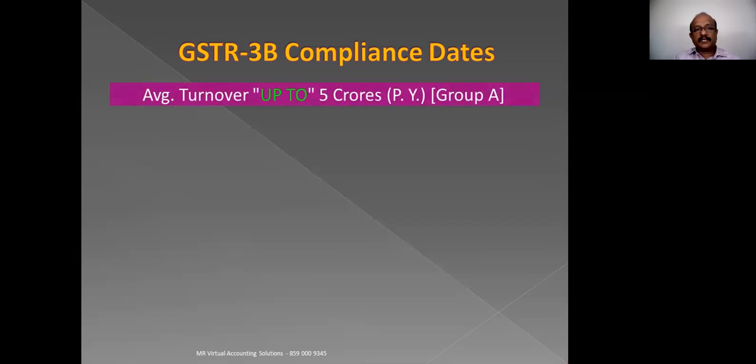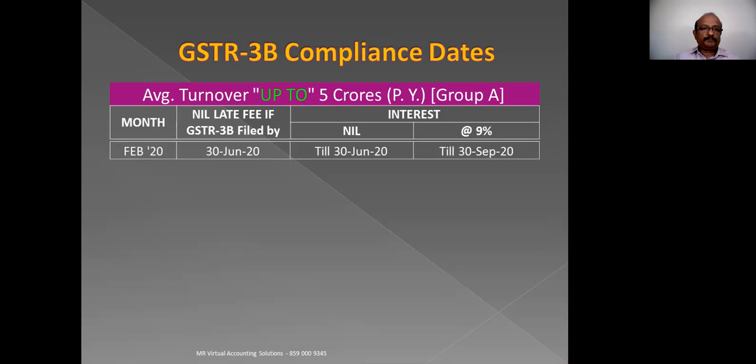And for the other, second category, it is divided into Group A states and Group B states, and our states, that is South Kerala, Tamil Nadu, and others, come in Group A. So for Group A, the February return had to be filed by 30th of June. They treat those with less than 5 crores as small traders, and for them the interest is nil till 30th of June. From 1st July till 30th of September, it is 9%. And after 30th of September, it will be 18%.